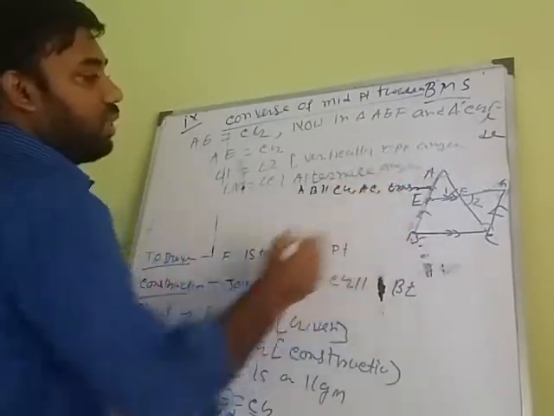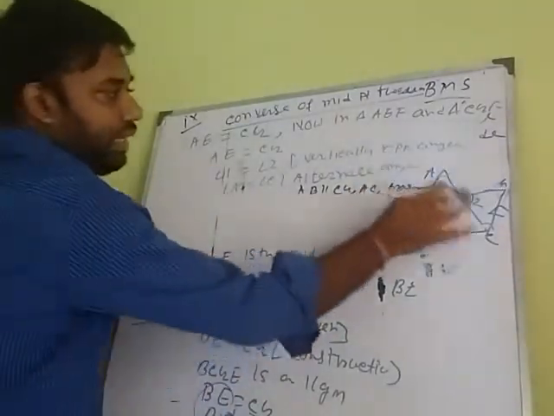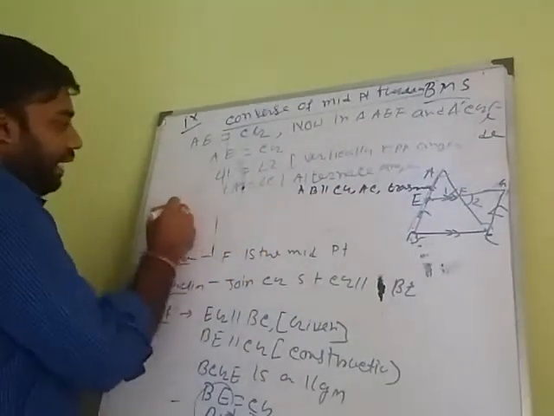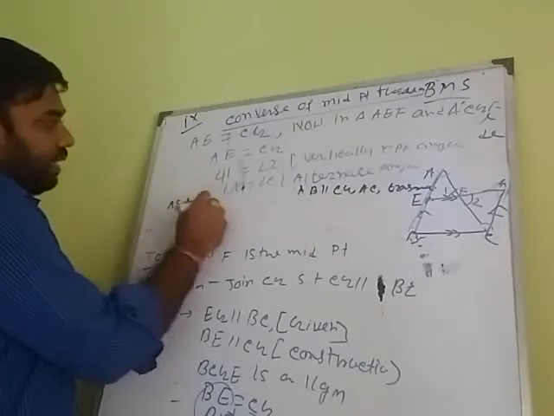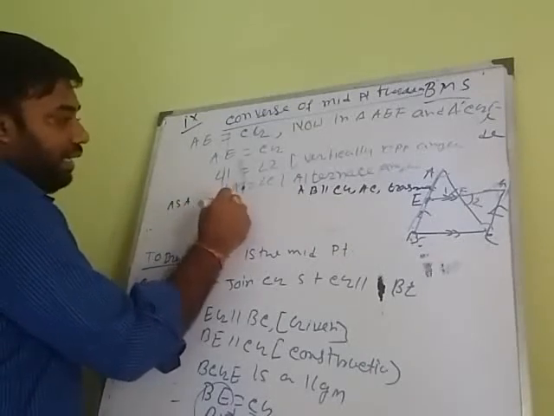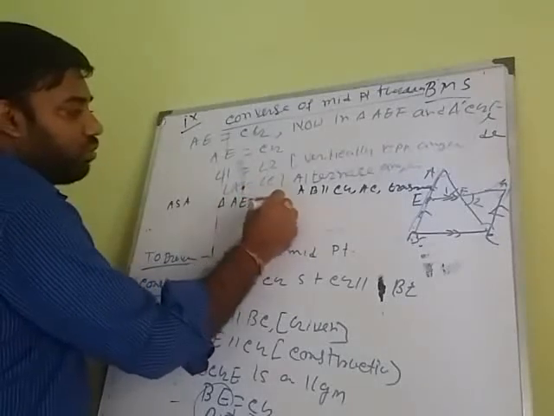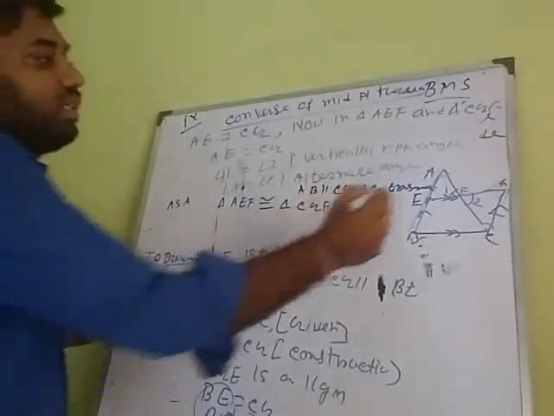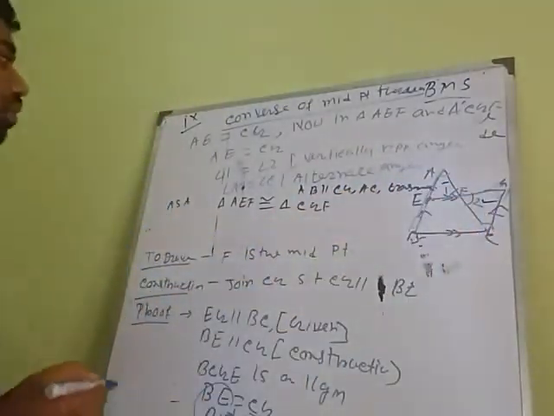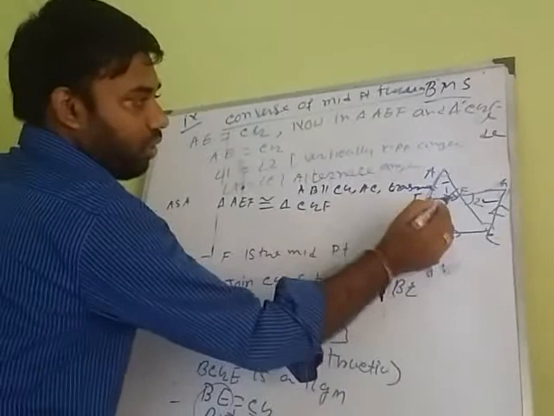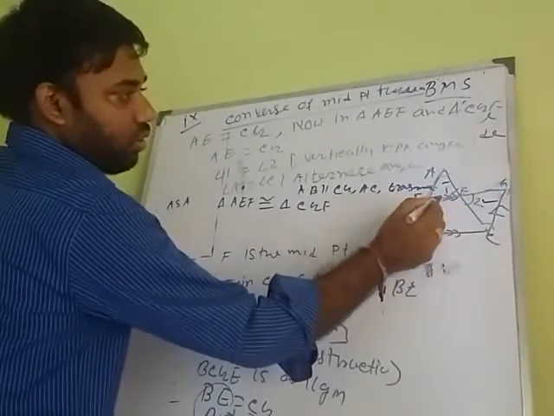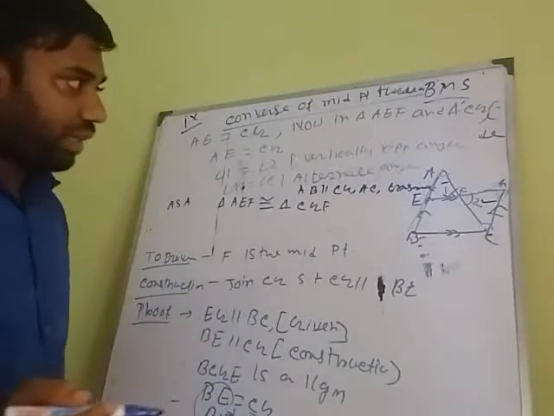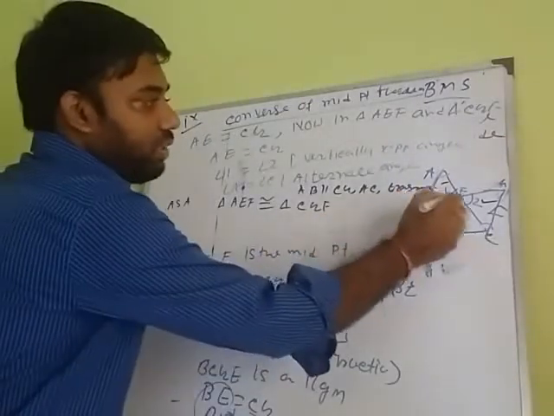Therefore, angle A equals angle C. Therefore, by the ASA rule, triangle AEF is congruent to triangle CGF. These two triangles are congruent. Now, by the CPCT rule, corresponding parts are equal.